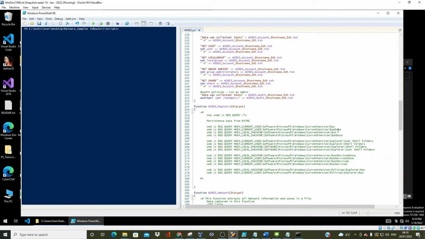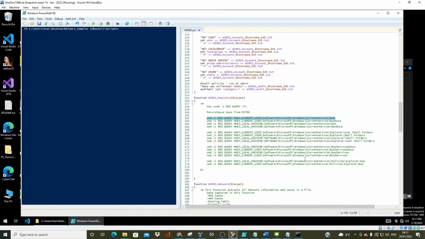Actually, I knew about some startups as well, but I didn't know the exact registry keys. So I've been able to get this, and like I said, I've commented everything now. What this does is it will just show the programs or the services running under this registry.